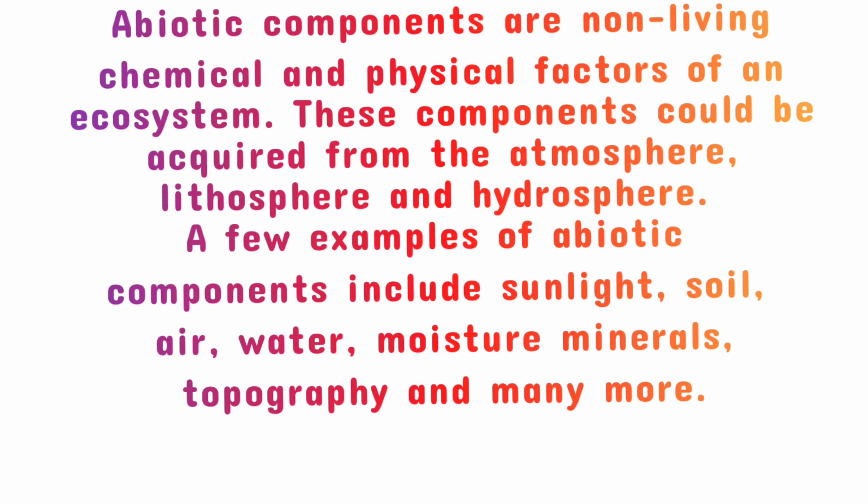These components could be acquired from the atmosphere, lithosphere, and hydrosphere. A few examples of abiotic components include sunlight, soil, air, water, moisture, minerals, topography, and many more.